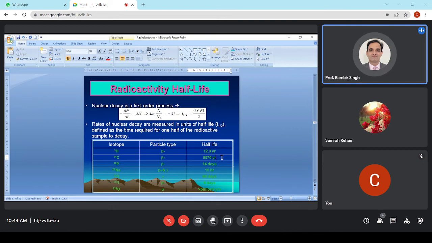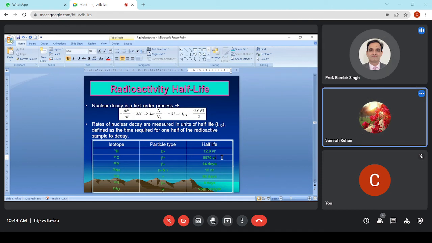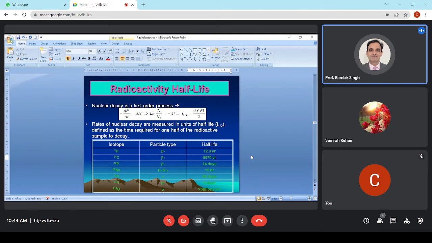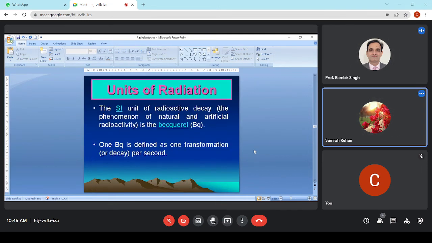Iodine. Then you see uranium. Its half-life is above a billion years. But can you use it in biology? You cannot use it in biology, because we are not going to live for billions of years.